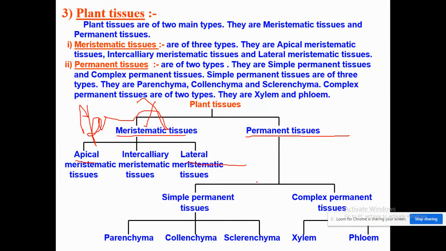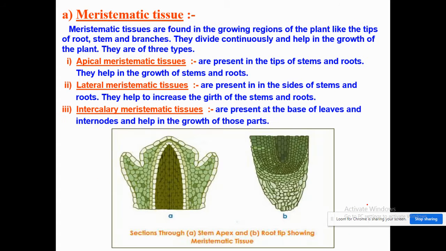Permanent tissue is further of two types: simple permanent tissue and complex permanent tissue. We call it simple permanent tissue because these tissues are made up of the same kind of cells, namely parenchyma, collenchyma and sclerenchyma. In complex permanent tissue, we have two types, xylem and phloem. They are termed complex because they are made up of different types of cells.